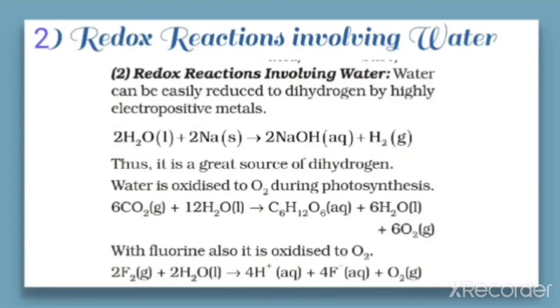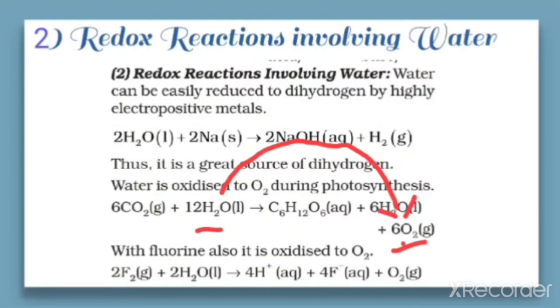Here water is oxidized to oxygen because there is a removal of hydrogen from here to here. You can check that there is a removal of hydrogen, that means oxidation is taking place. So here the water is oxidized to oxygen.